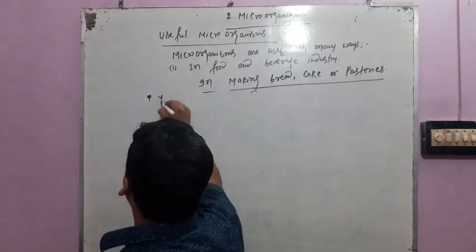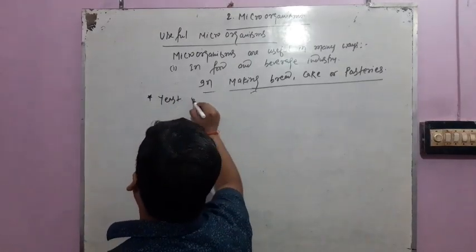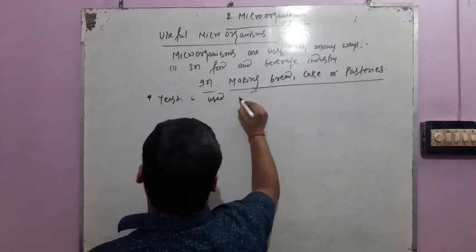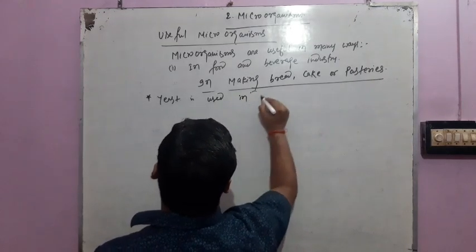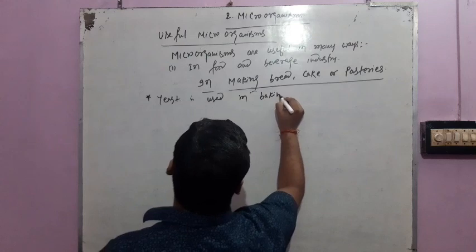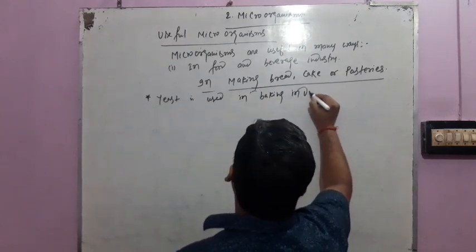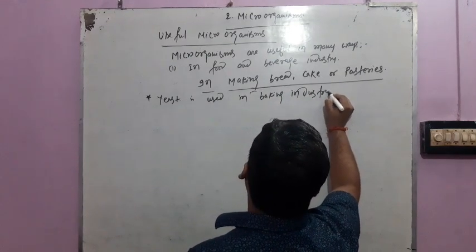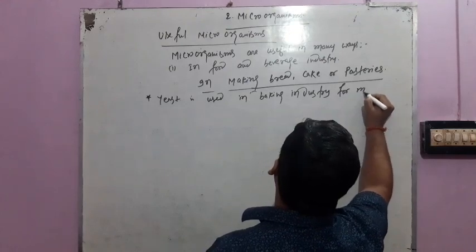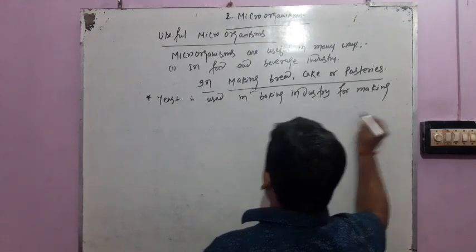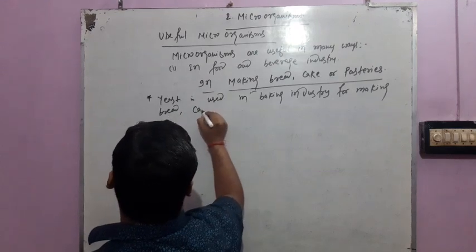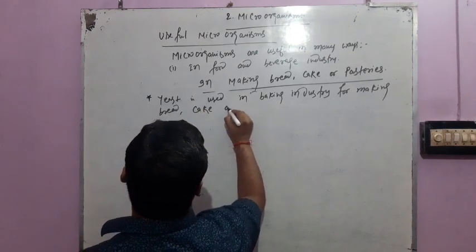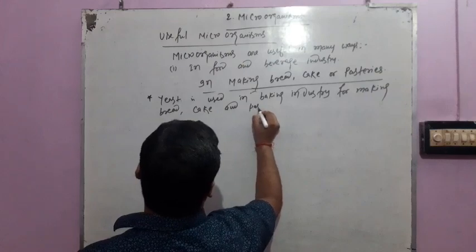Yeast is used in the baking industry for making bread, cake and pastries.